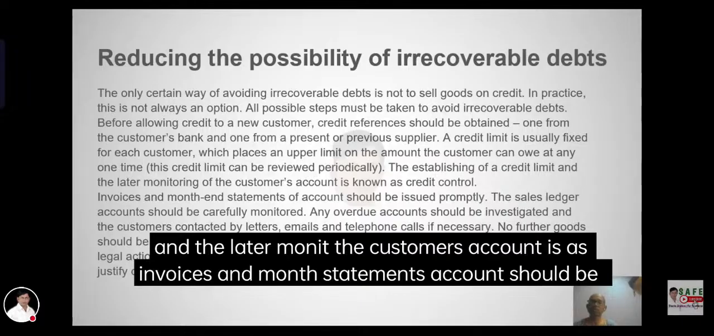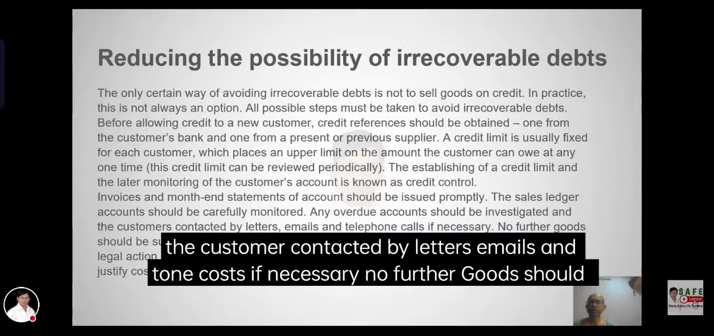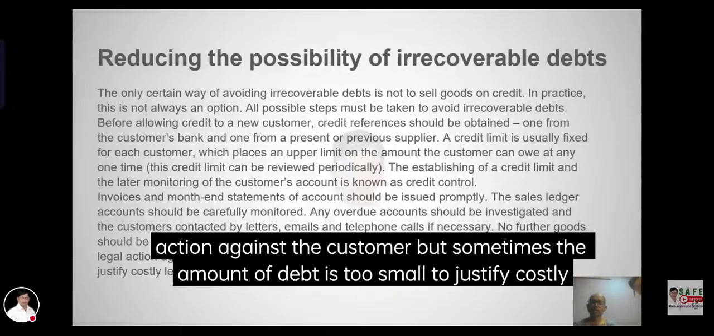Invoices and monthly statements of account should be issued promptly. The sales ledger accounts should be checked regularly. Any overdue account should be investigated and customers contacted by letters, emails and phone calls. No further goods should be supplied until the amount due is paid. The more extreme measure involves taking legal action against the customer, but sometimes the amount of debt is too small to justify costly legal fees.